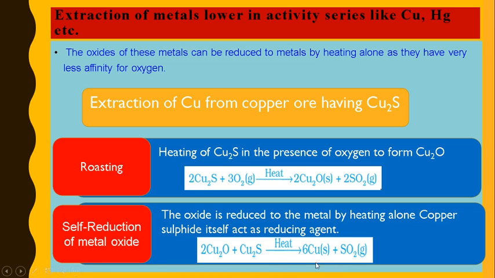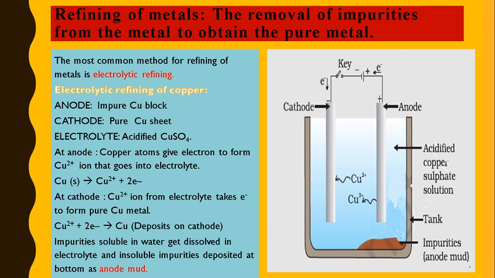The metal which we get here is impure, so we have to purify it, and purification is done by electrolytic refining. We are taking the example of electrolytic refining of copper. We take a solution of copper sulfate and put some drops of acid in it so that it will be acidified. Then we take a thin sheet of pure copper at the cathode, which is our negative terminal, and at the positive terminal we attach the impure copper block which we obtained by the earlier process.